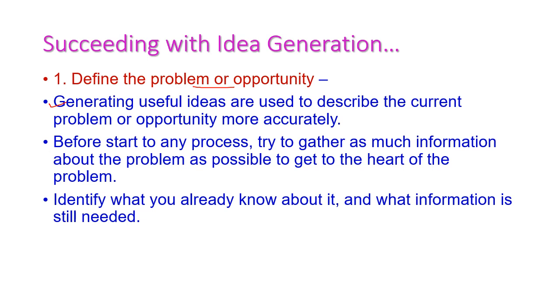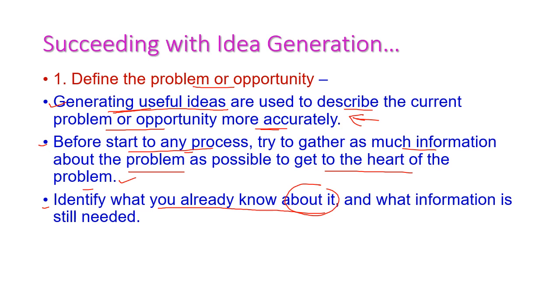Here, generating useful ideas is used to describe the current problem or opportunity more accurately. So to describe the problem more accurately, we need to gather useful ideas. Before starting any process, try to gather as much information as possible about the problem, try to find the heart of the problem, and identify what you already know about it, that is about the problem, and what information is still needed. This information is very important to solve the problem efficiently.